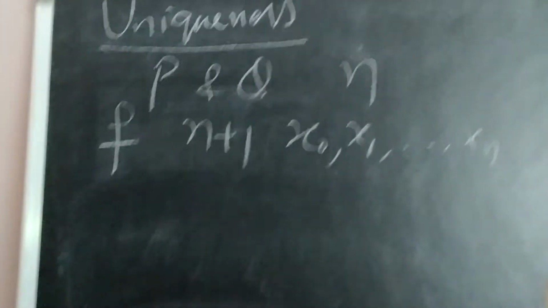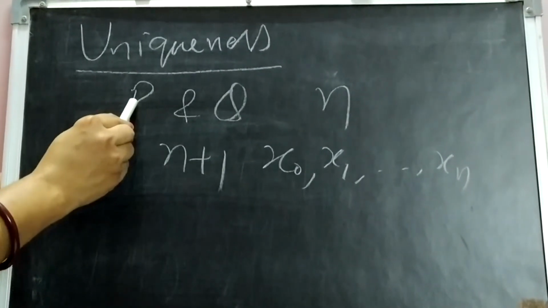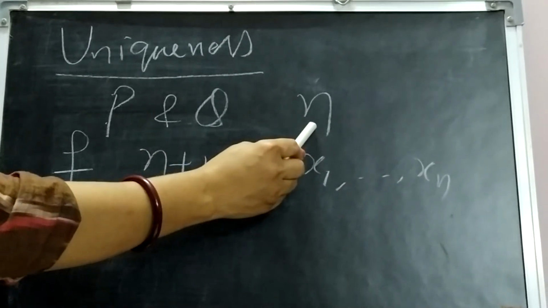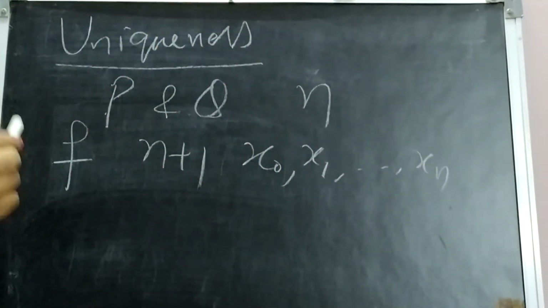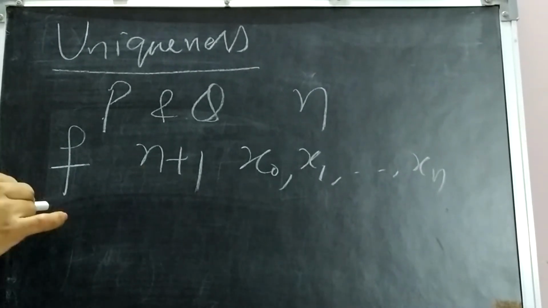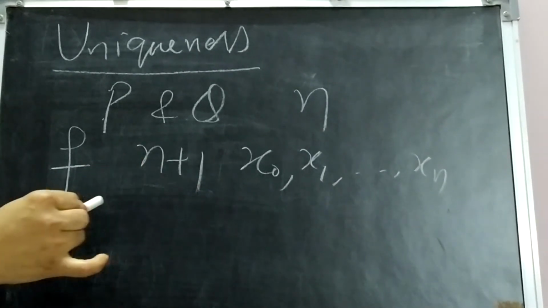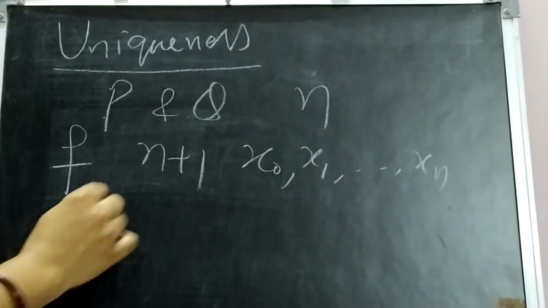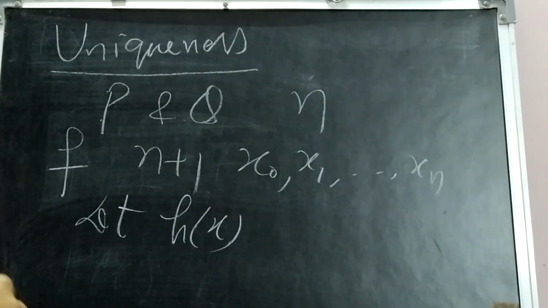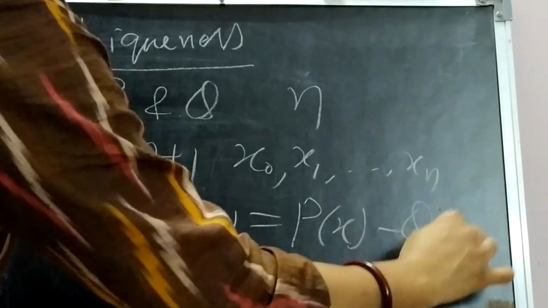So to prove the uniqueness part by contradiction, we have assumed that we have two polynomials, each of degree at most n, and these interpolate the function f at n plus 1 data points. Next we define a function h(x), which is nothing but p(x) minus q(x).